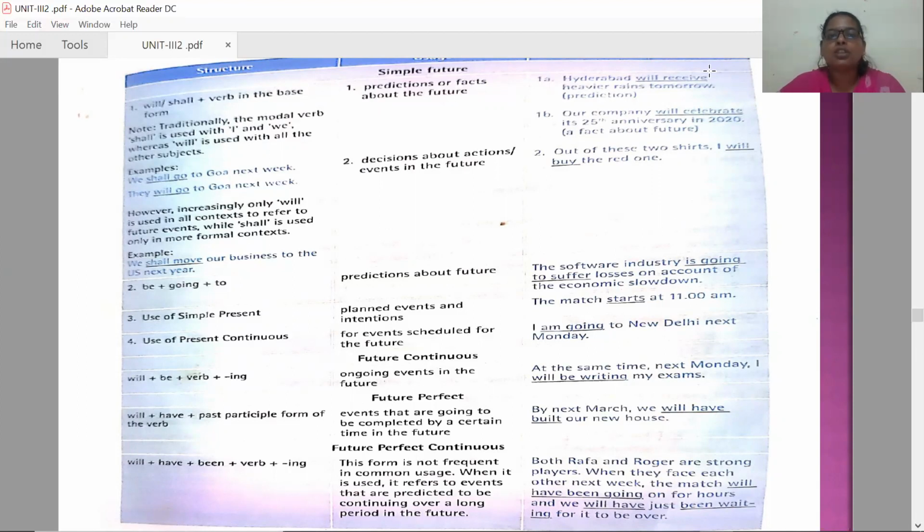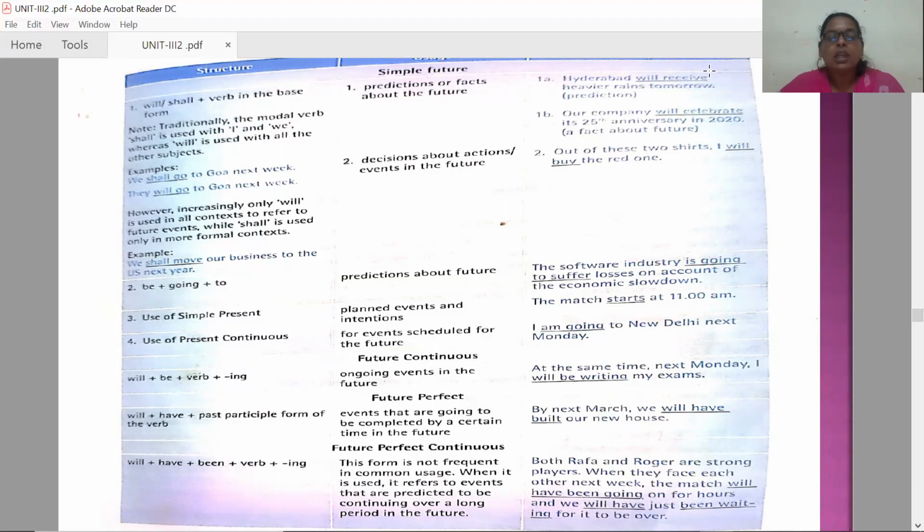And second usage: decisions about actions or events in the future. Like, out of these two shirts, I will buy the red one. Will buy is the simple future verb form.